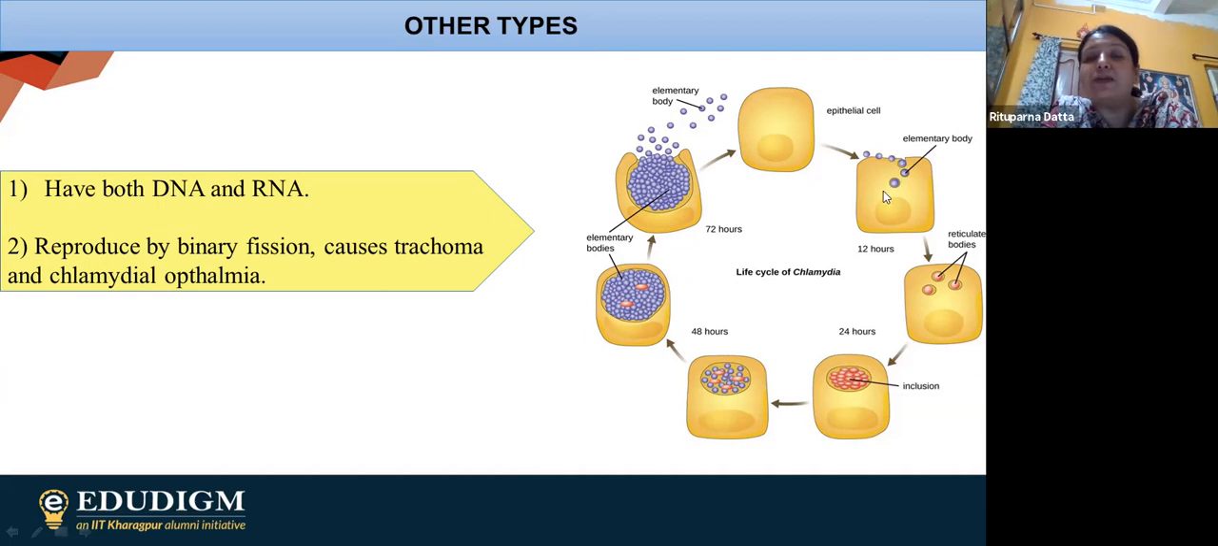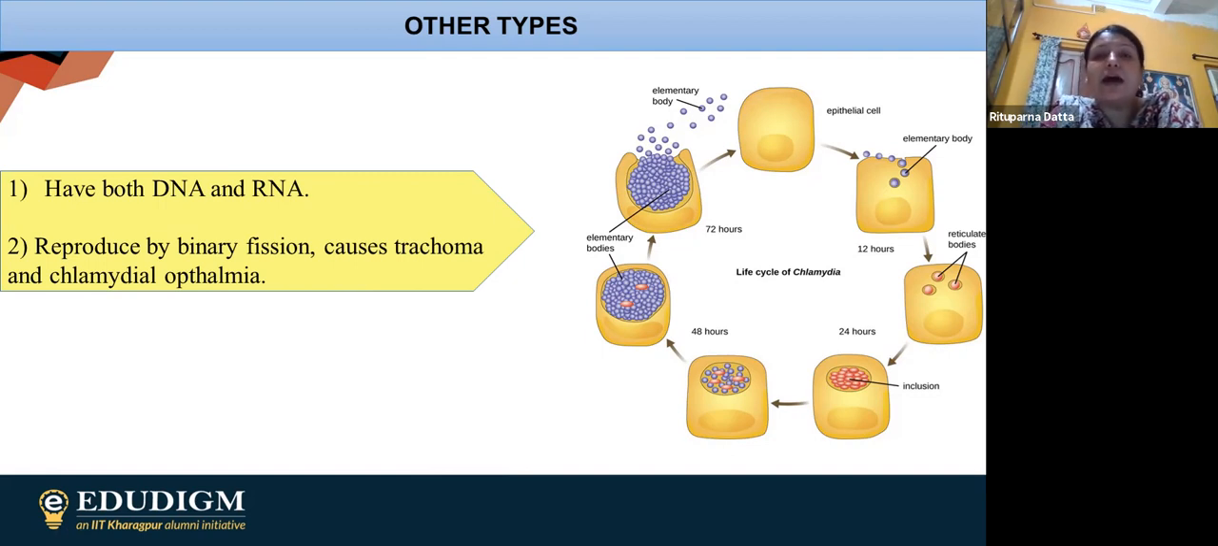When it entered, see, it entered as an elementary body. After entering as an elementary body, it produces reticulate bodies, and the reticulate bodies together produce an inclusion. And finally, from the inclusion, the elementary bodies are produced again, within 48 hours. And finally, all the inclusions are converted into elementary bodies, and they are going to rupture the cell and just leave as elementary bodies. So this is how the chlamydia life cycle normally goes on.